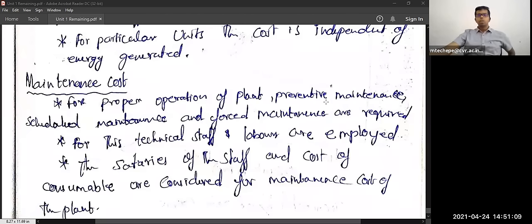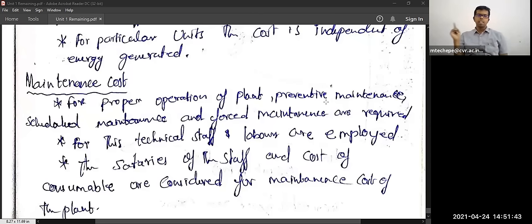Scheduled maintenance means that sometimes on television they may say that today this power plant will not operate because of scheduled maintenance. They are going for one day of scheduled maintenance. The whole plant they will maintain, from the coal handling plant to the generators, as well as the water treatment plant and the ash handling plant.